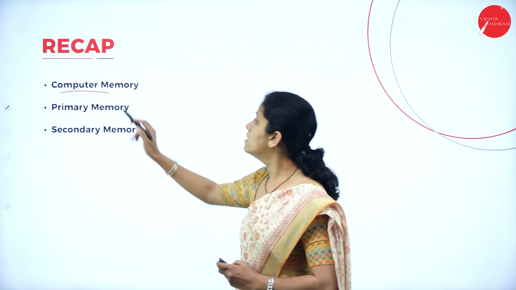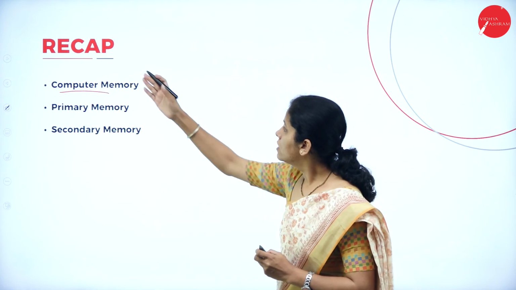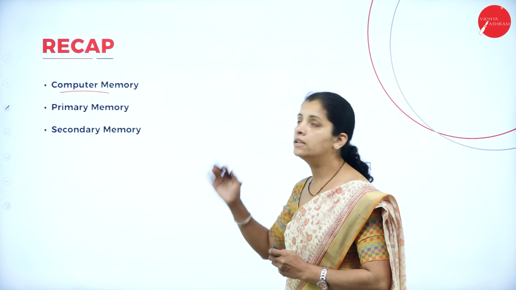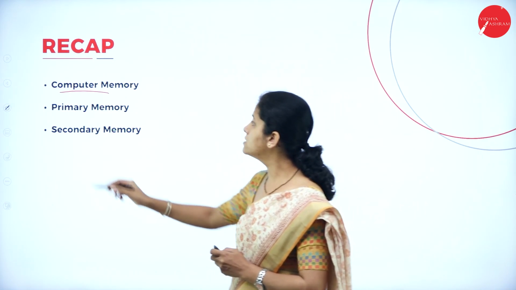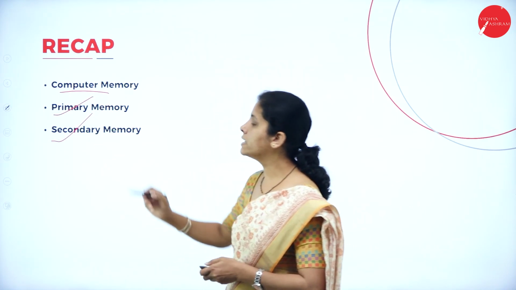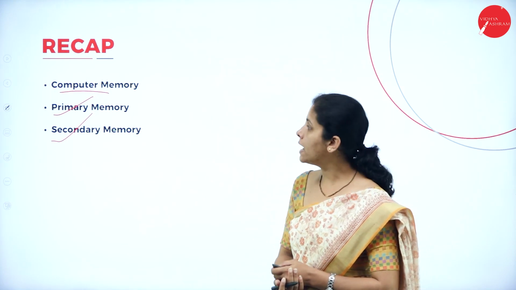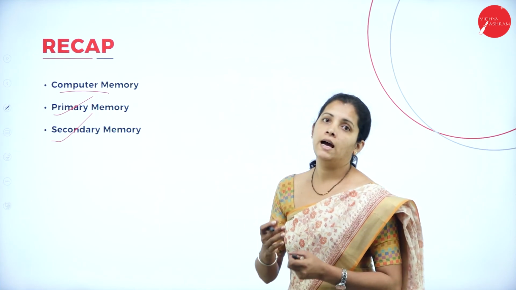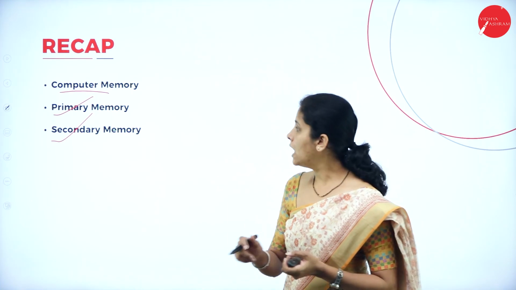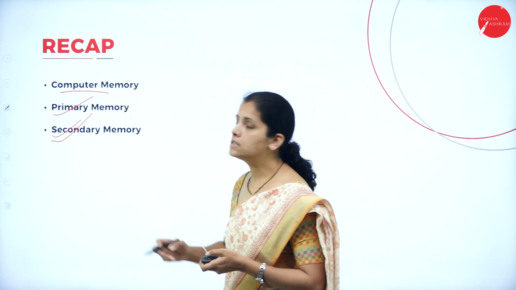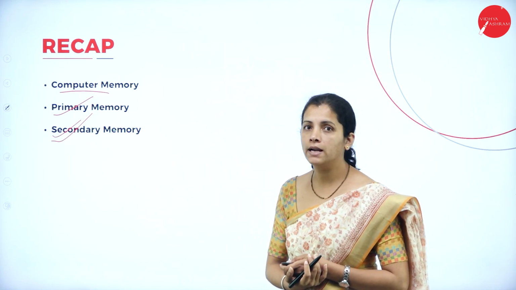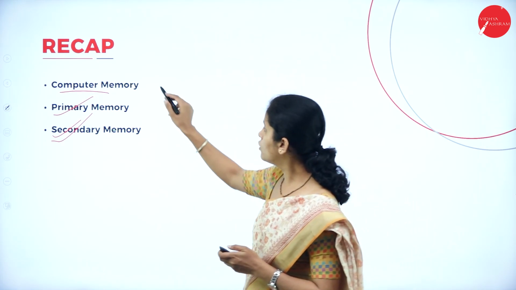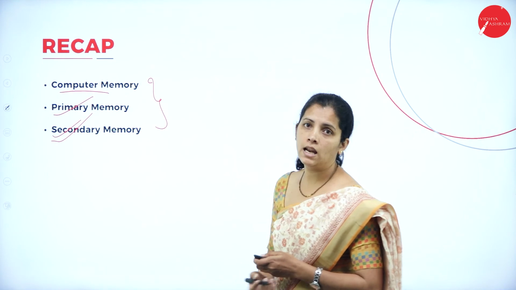So dear student, I have covered computer memory, that is nothing but what is computer memory, and the two types of memory, that is primary memory as well as secondary memory. Along with that, I have discussed the two types of primary memory, that is ROM and RAM. Along with that, I have discussed what is magnetic tape, what is magnetic disk, optical disk, etc. So these are the topics I have discussed in my last session.